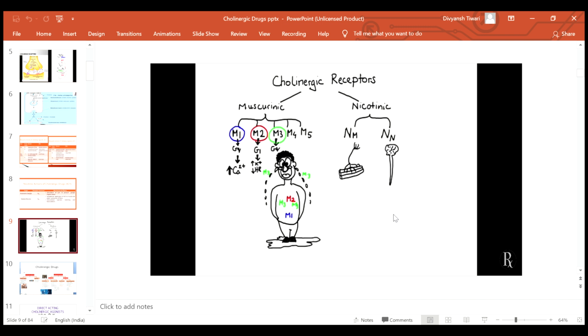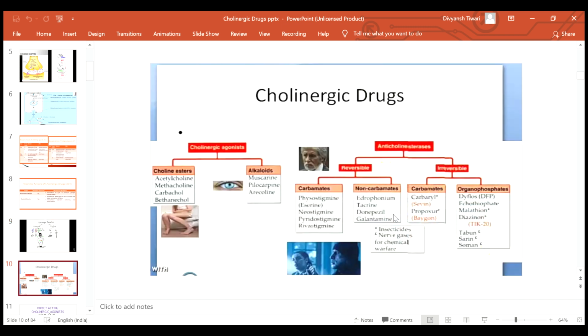One thing I want to tell you is that the muscarinic receptors are G protein coupled receptors. They act through a second messenger. M1, M3 and M5, that is the odd numbers, have a stimulatory effect, whereas M2 and M4, which are of even number, have an inhibitory effect. Nicotinic NM is present in the muscle and NN is present in the neuron.